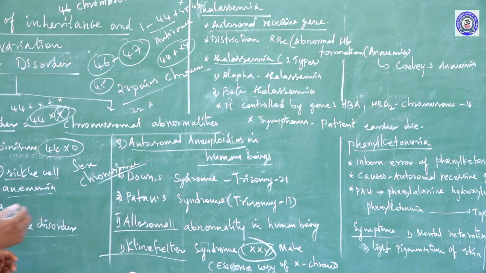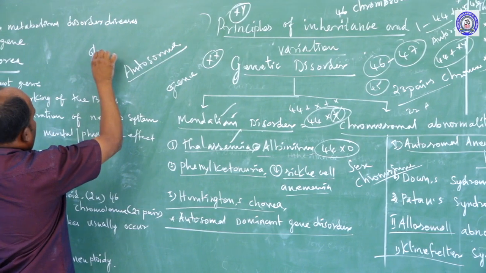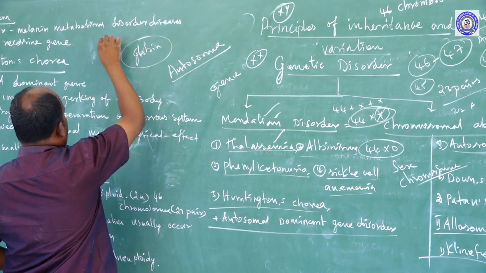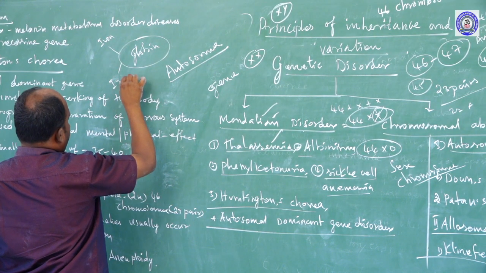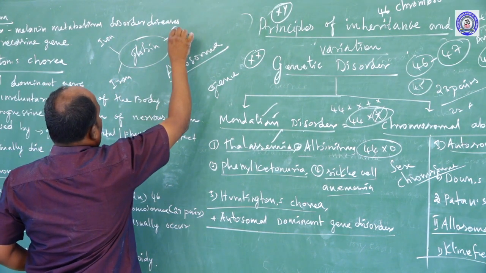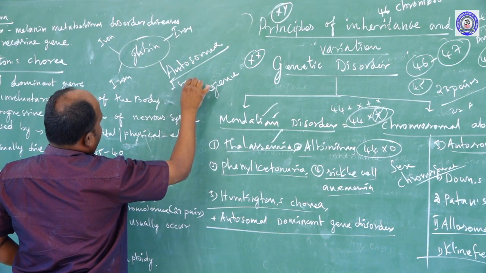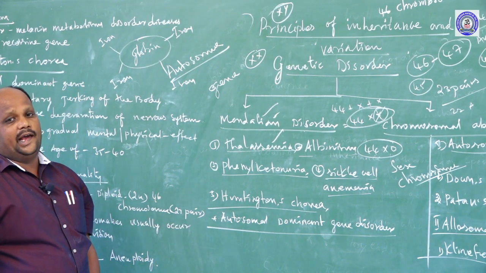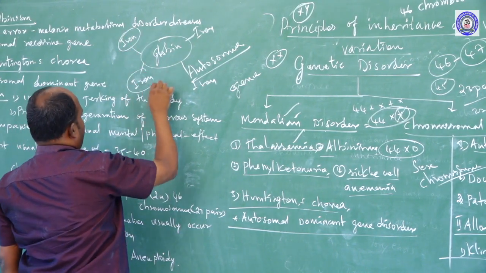Once again, listen. Globin protein, with 4 iron molecules, is formed. Each iron molecule is linked with an amino acid chain. That is one alpha chain.